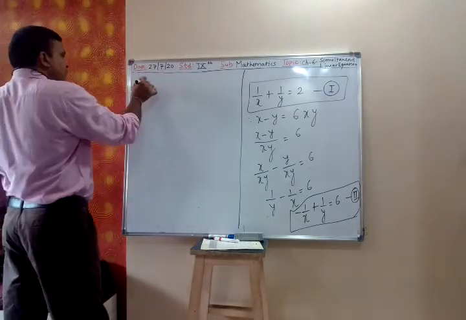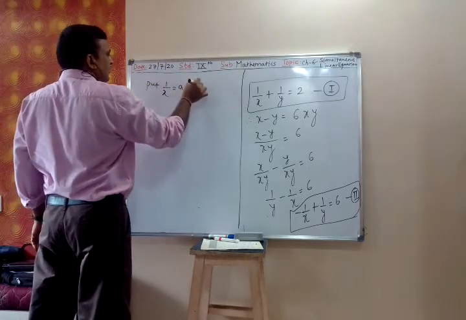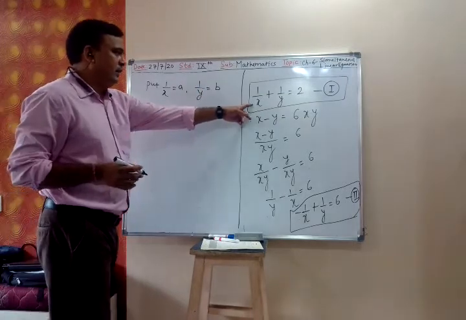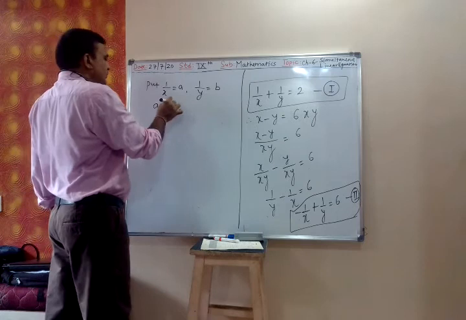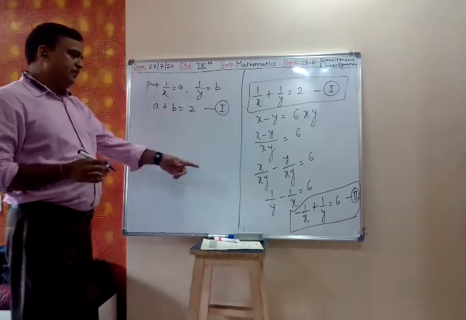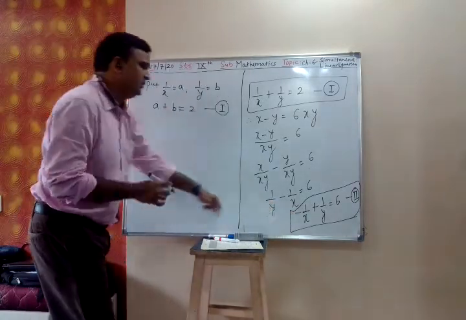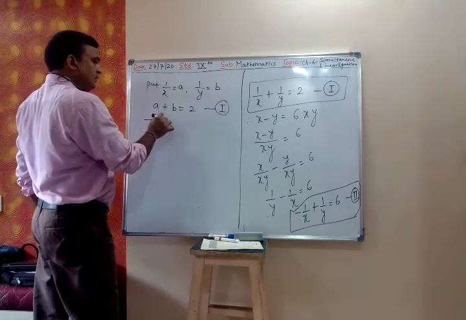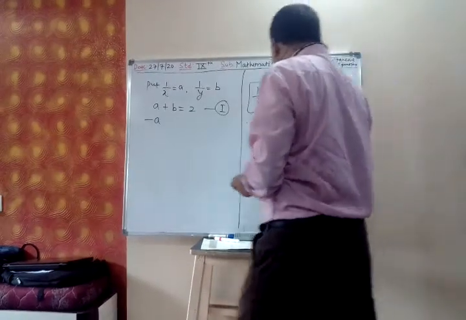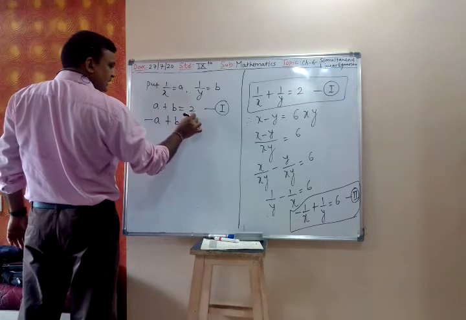So let us put 1 upon x is equal to a, 1 upon y is equal to b, and rewrite equations 1 and 2. a plus b is equal to 2, my equation number 1. Then it is minus 1 upon x, so minus a plus b is equal to 6.